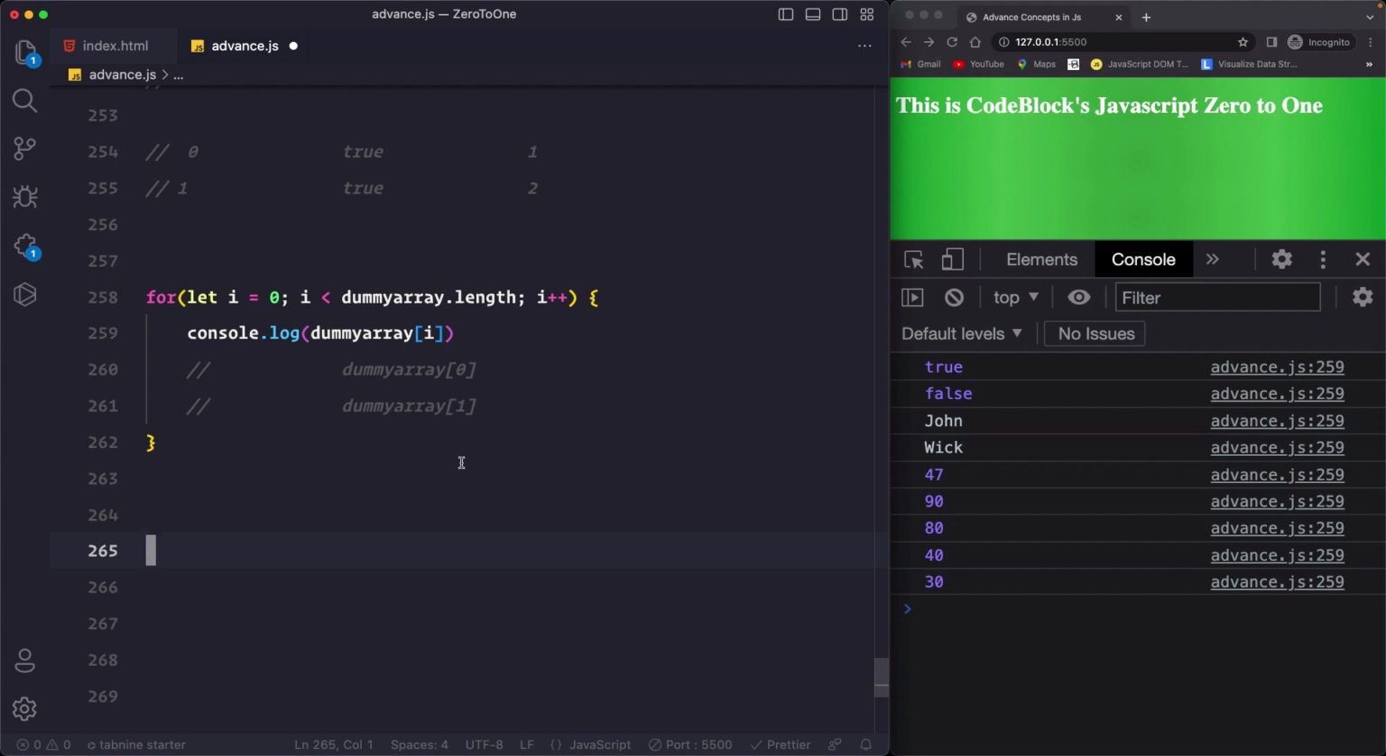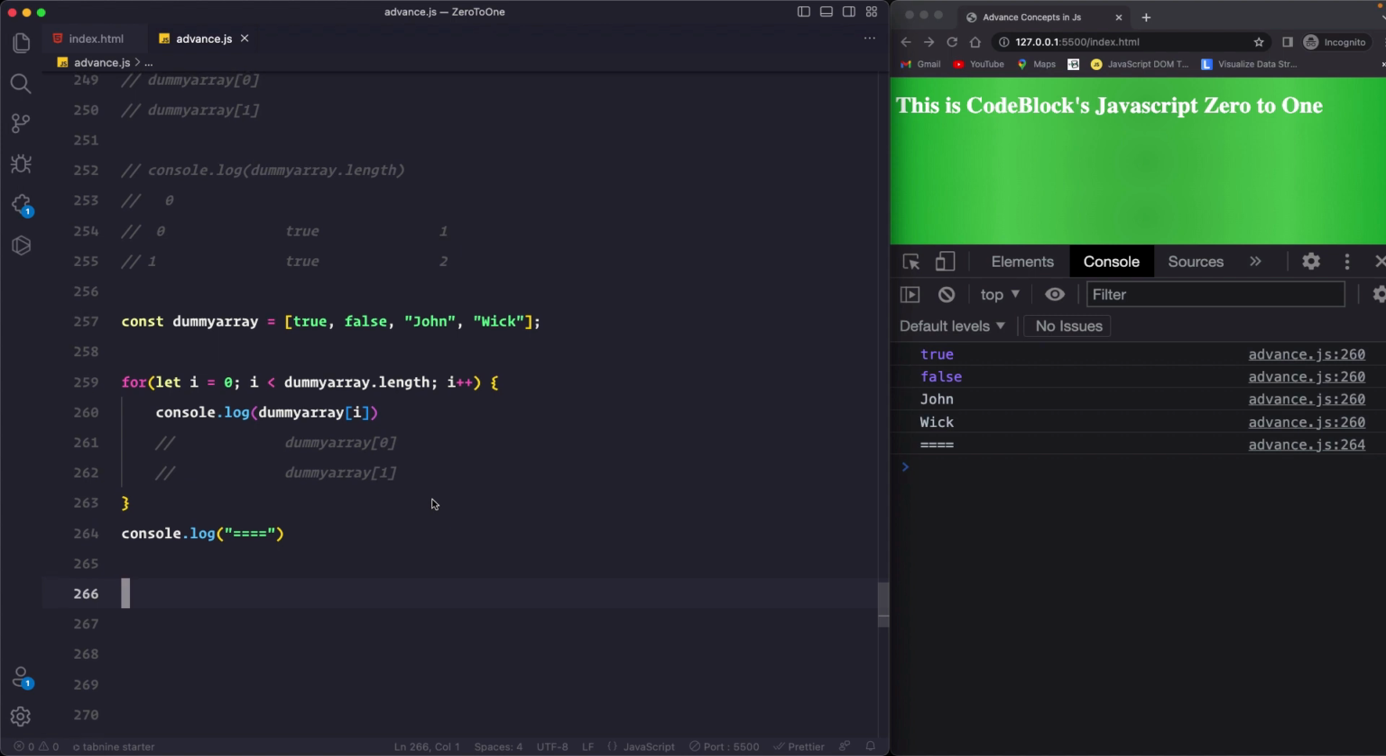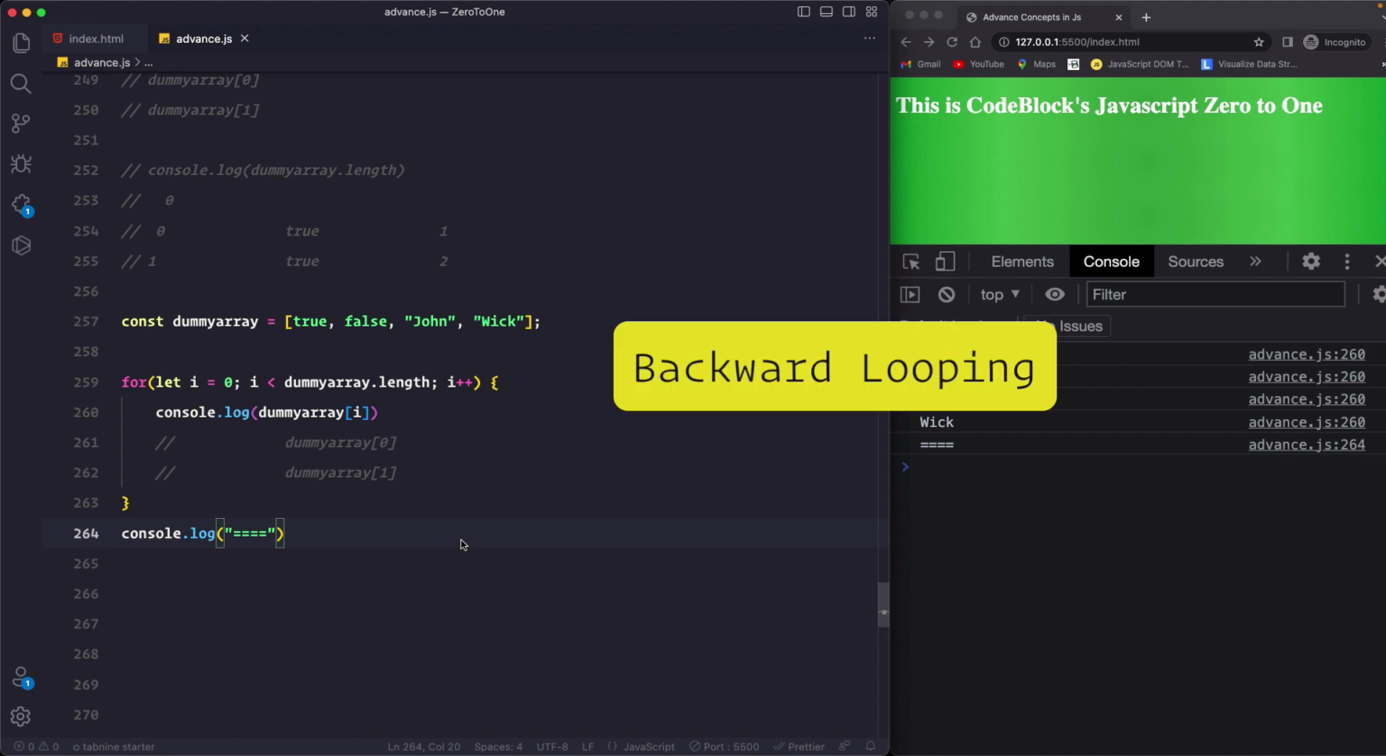So this is a very simple task that we have to very often perform while programming, iterating over an array. So whatever we did till now, this is all called forward looping. So we looped all the way from the beginning to the end. So now let me tell you about one more task we very often perform on an array, and that is backward looping. All of this will become crystal clear just in a moment.